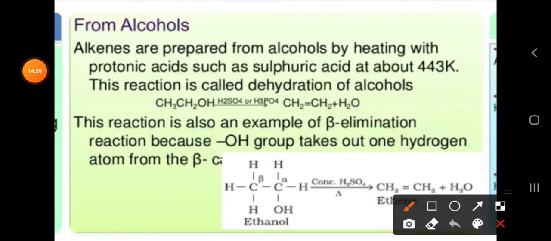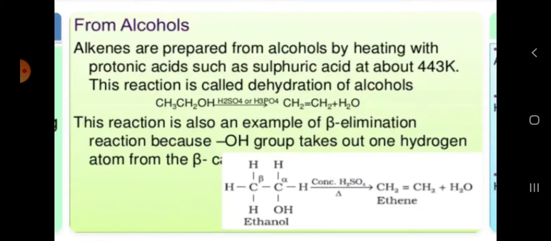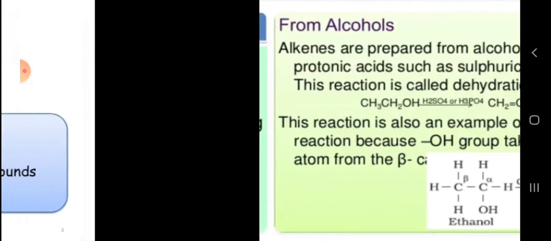Okay, here also there will be formation of a carbocation. When OH minus is lost, there will be formation of H plus ion. So this H2SO4 can be written as H plus and HSO4 minus. Whenever this H plus and OH minus are lost as a water molecule, and HSO4 minus is there, again this H plus will be added to this molecule, there will be loss of H2SO4, and there is a formation of a double bond here. So this is the double bond formation. Okay, so this is also a beta elimination reaction we can say. So this is one of the preparations.